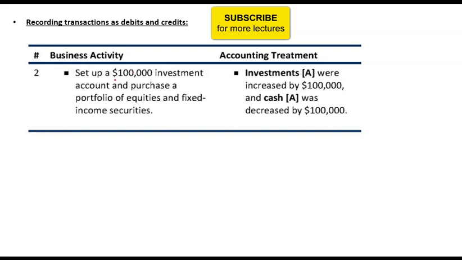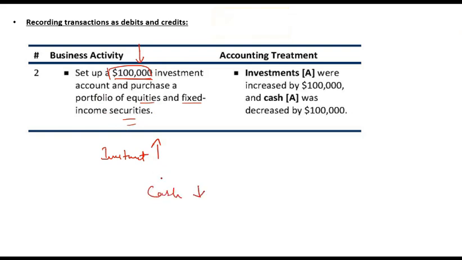Set up a $100,000 investment account and purchase a portfolio of equities and fixed income securities. When you set up an investment account, investment is an asset. So the asset is going up, investment is going up, so you debit it, and you are putting in cash. So your cash will decrease. A decrease in cash is a decrease in asset, and so it should be credited.